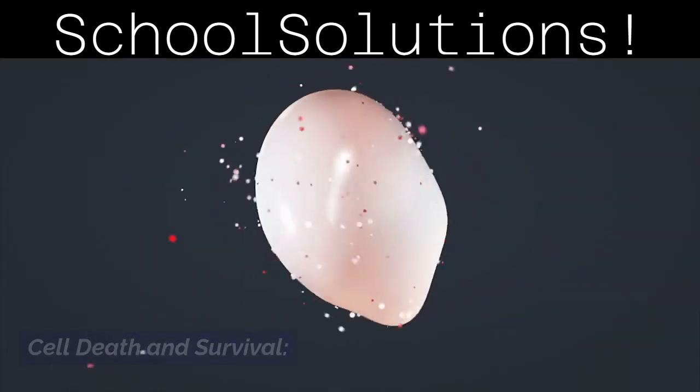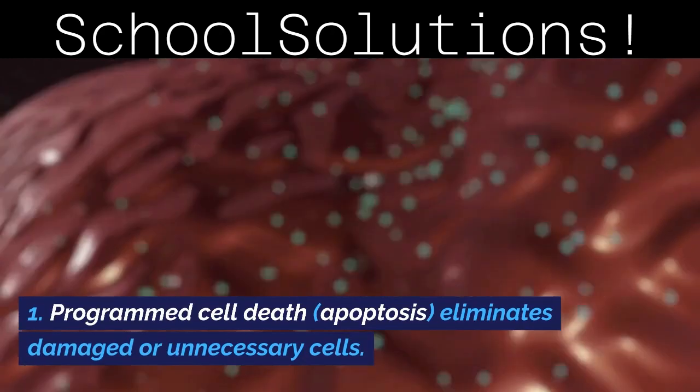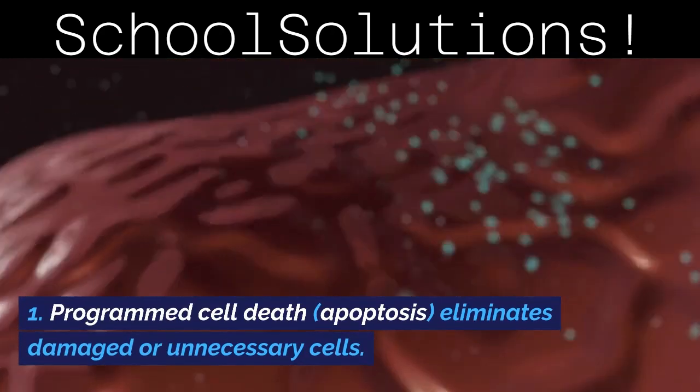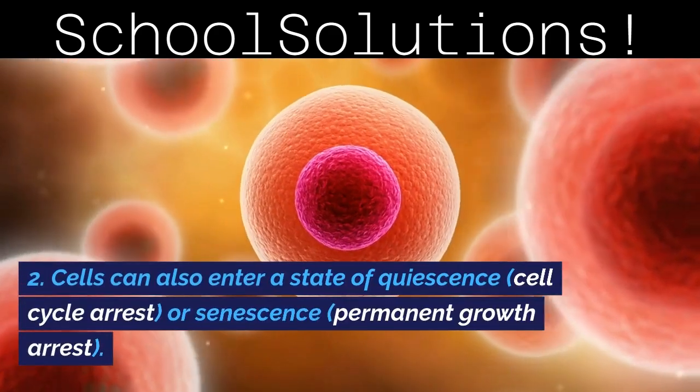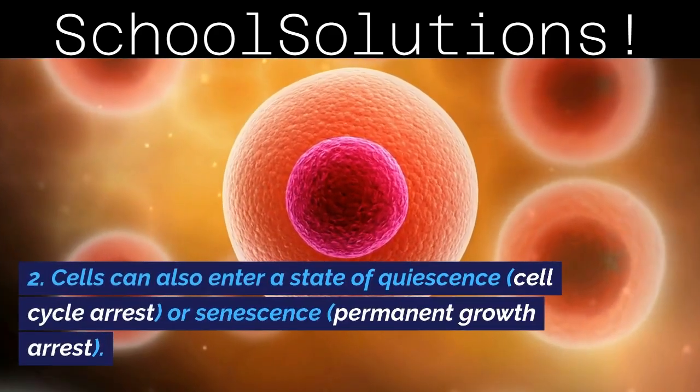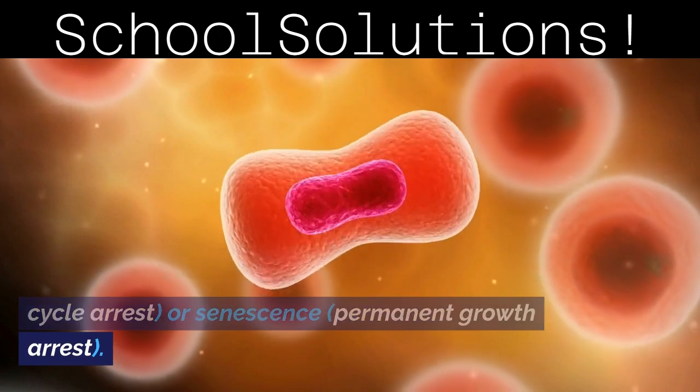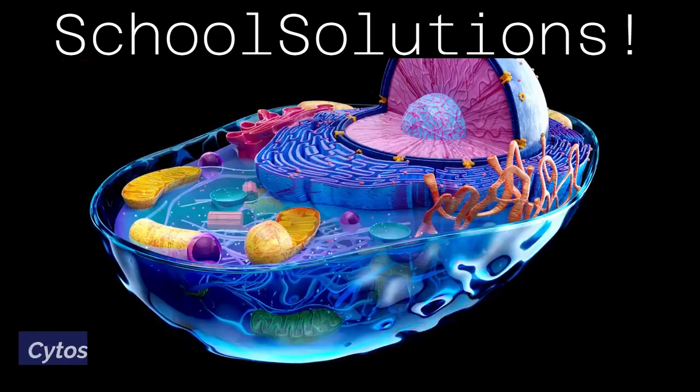Cell death and survival. 1. Programmed cell death, apoptosis, eliminates damaged or unnecessary cells. 2. Cells can also enter a state of quiescence, cell cycle arrest, or senescence, permanent growth arrest.